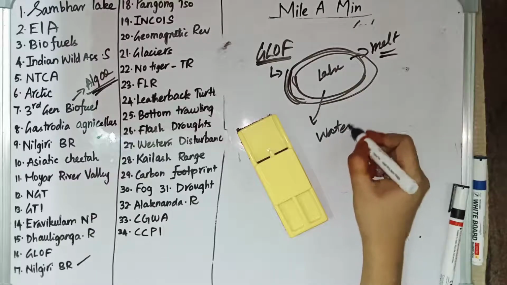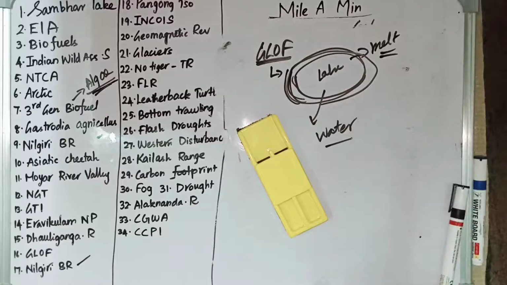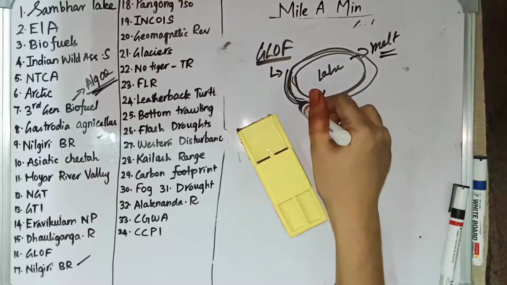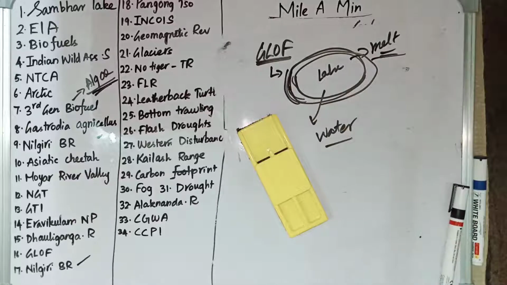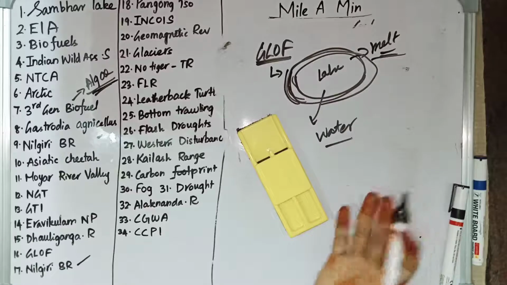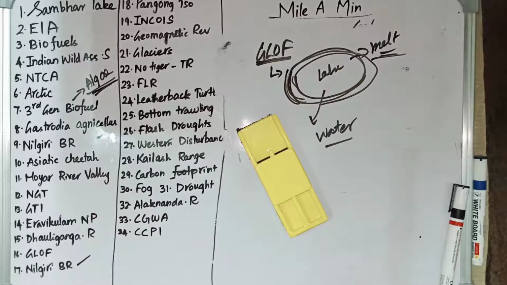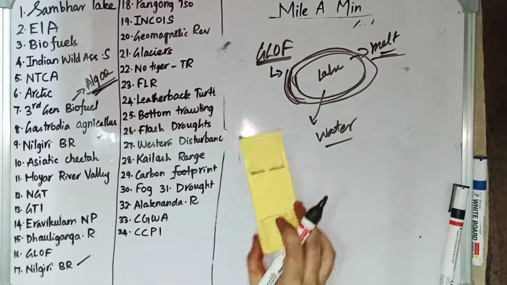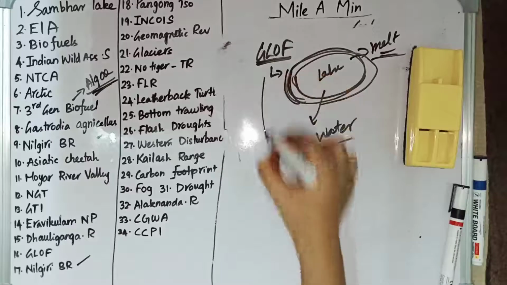It is a sudden release of water because of this glacial melt. That is called Glacier Lake Outburst Flood. So Glacier Lake Outburst Flood is nothing but the flooding that occurs because of the release of the water which is dammed by the glacier. That is called Glacier Lake Outburst Flood.